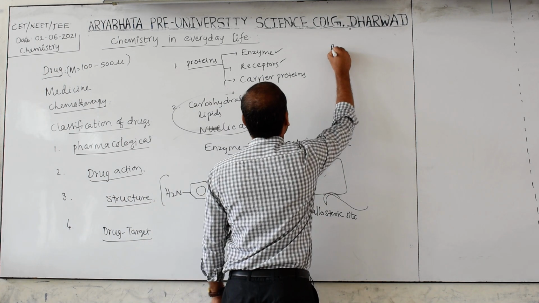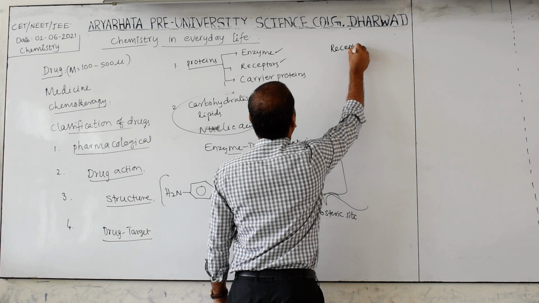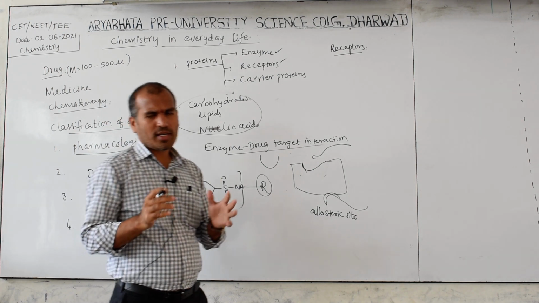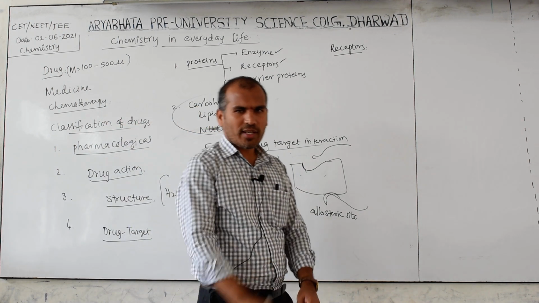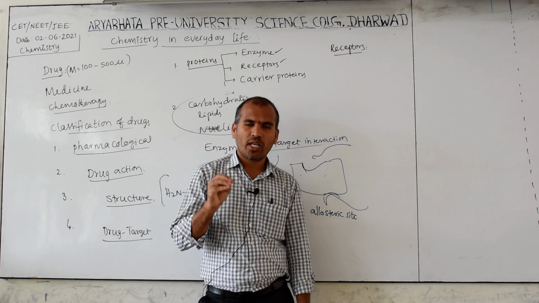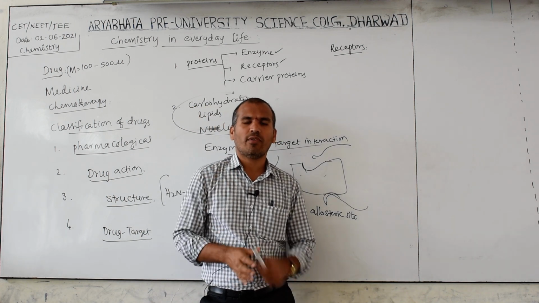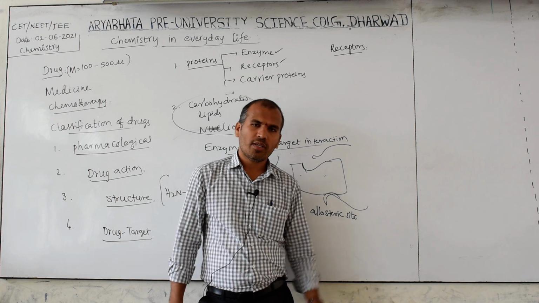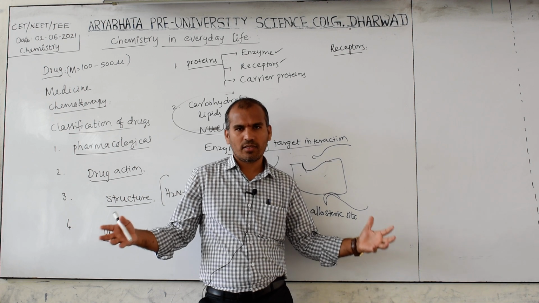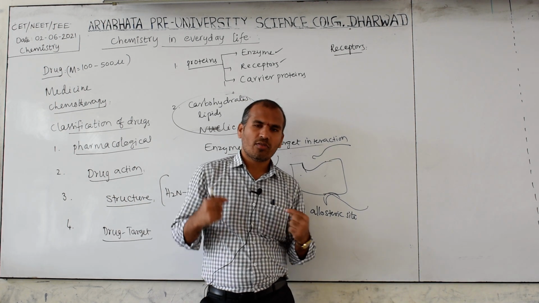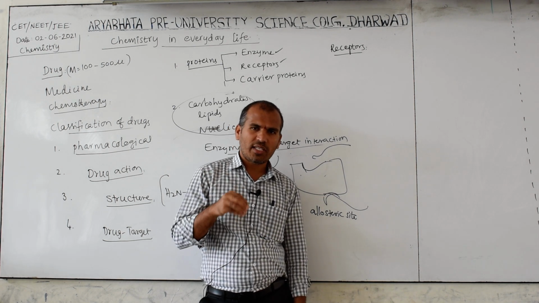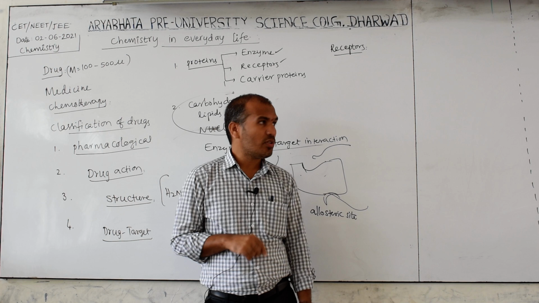Another one is receptors. Receptor drug target interaction. First, what are receptors? Already I told you that receptors are proteins which are very crucial, very important for our communication system, because our brain sends information to all other organs. That is called neuron to neuron or neuron to muscle system. This message will be transferred, but first you should know what a receptor is.